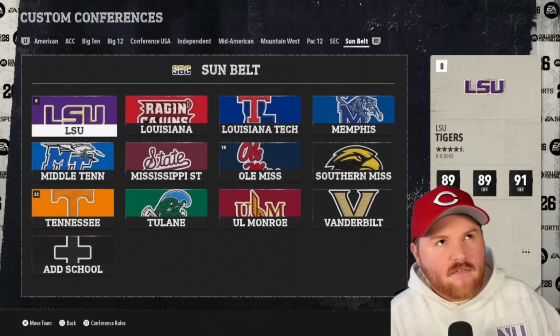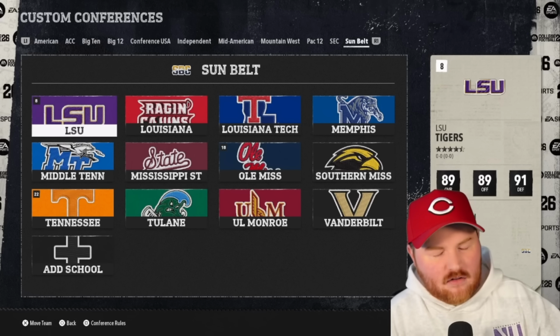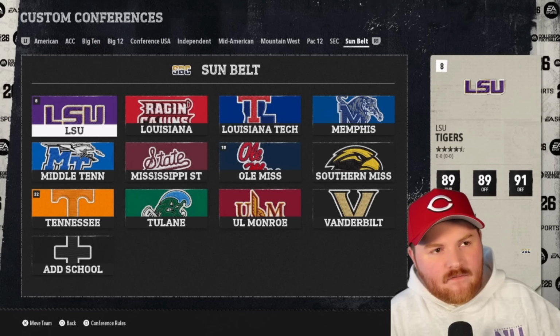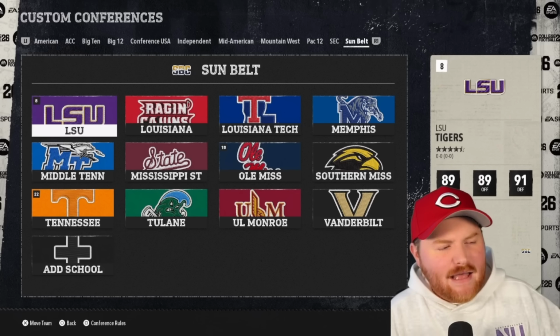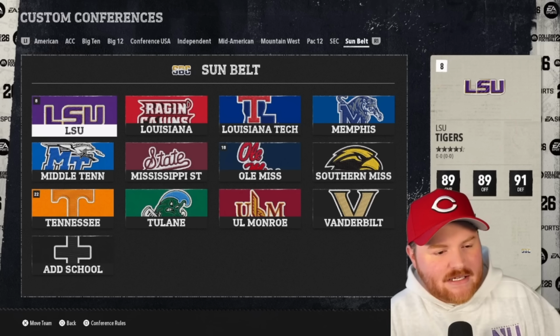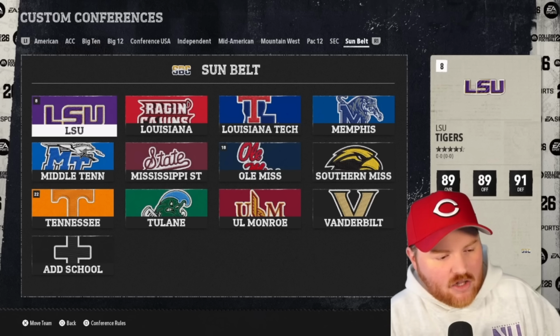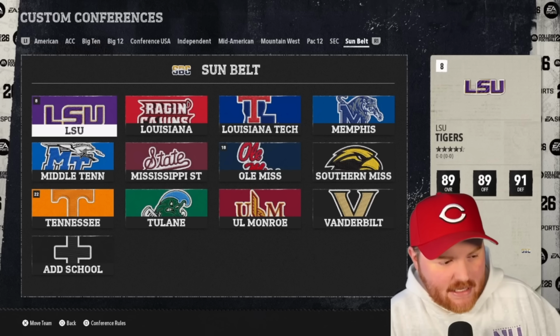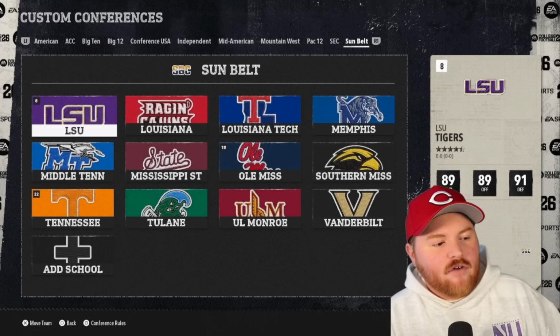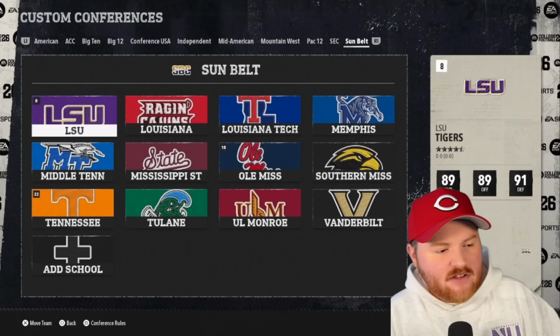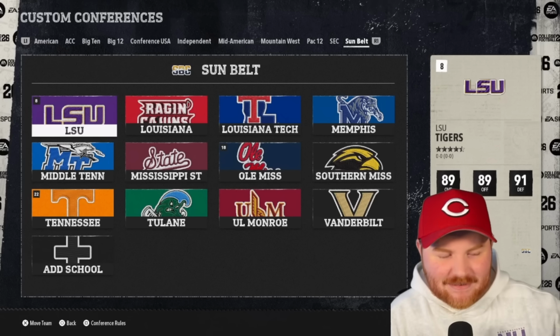And then the Sun Belt, we have Louisiana, Mississippi, and Tennessee as our three states here. So LSU, Louisiana Tech, UL Monroe from Louisiana, as well as Tulane. From Mississippi, we've got Mississippi State, Ole Miss, and Southern Miss. And then from Tennessee, we've got Memphis, Tennessee, and Vanderbilt, as well as Middle Tennessee State.